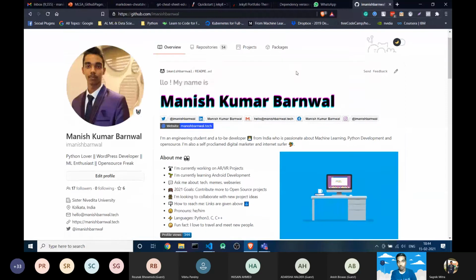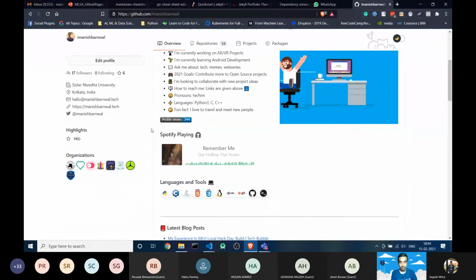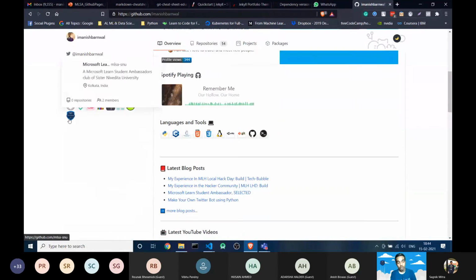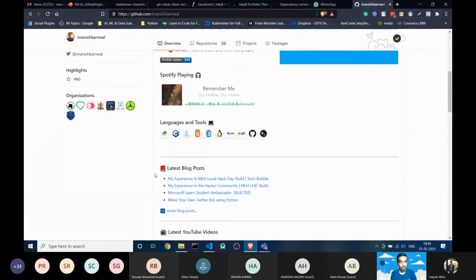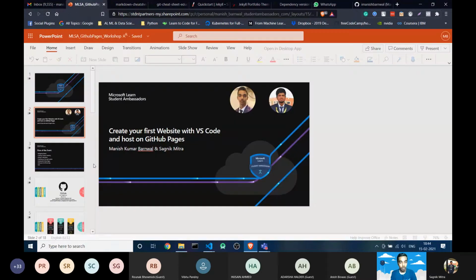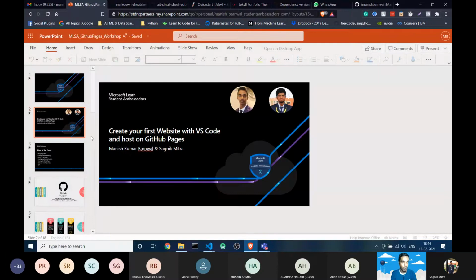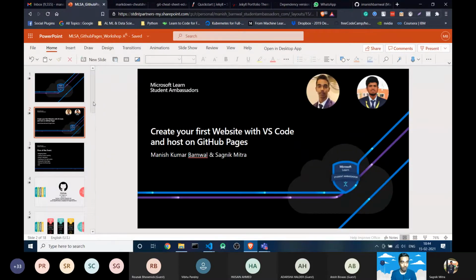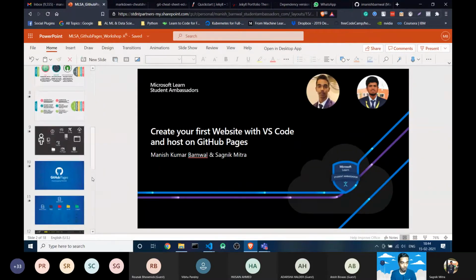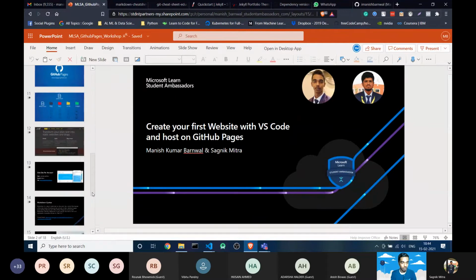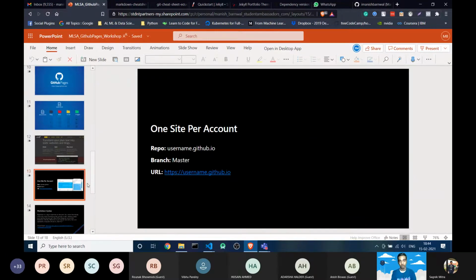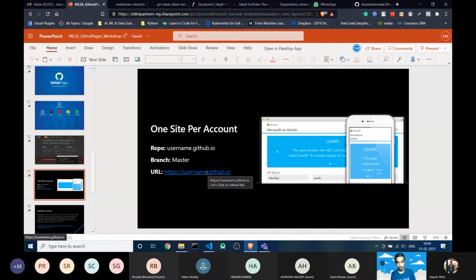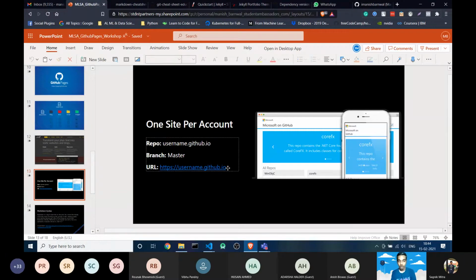So basically, this is my GitHub account. This unique repository is given only once per account. Per account, only one will be given. So the repository is this one. How it works is that you have to make a repository with your username .github.io.